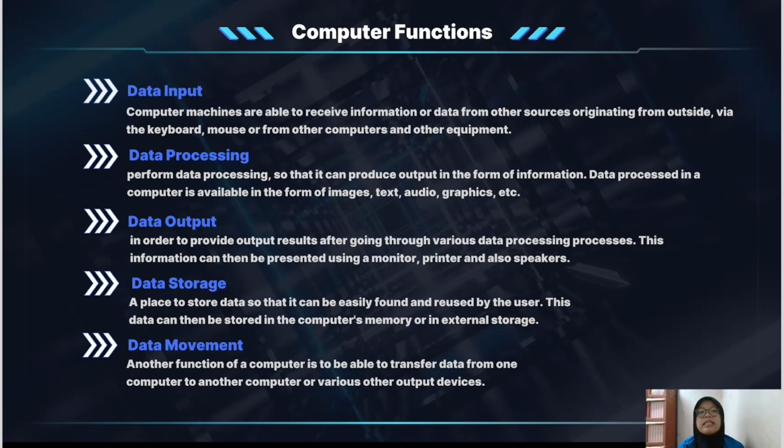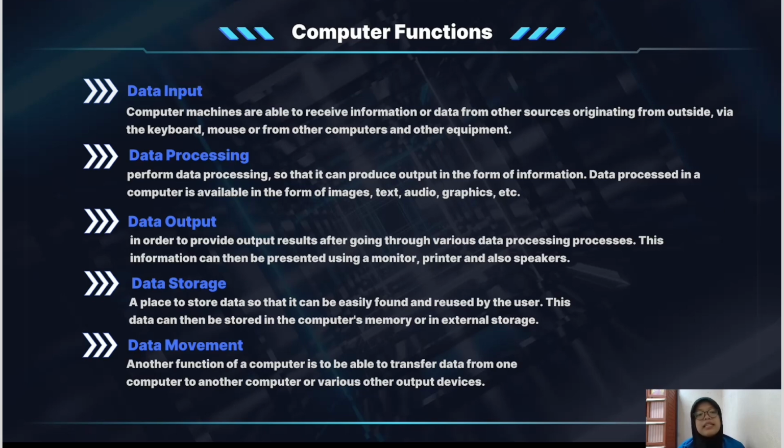Second, data processing. Perform data processing so that it can produce output in the form of information. Data processed in a computer is available in the form of image, text, audio, graphics, etc. Third, data output. In order to provide output results after going through various data processing processes, this information can then be presented using a monitor, printer, and also speaker.